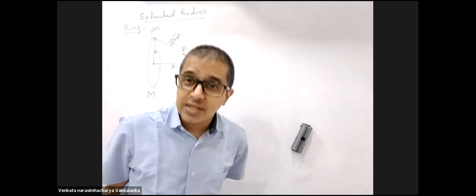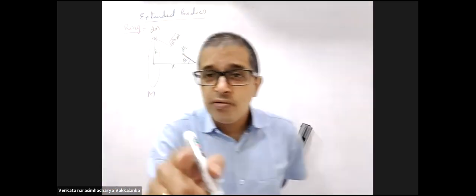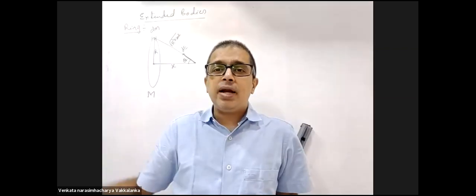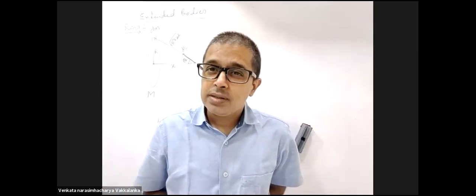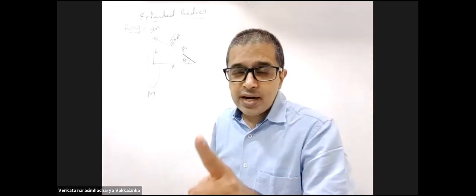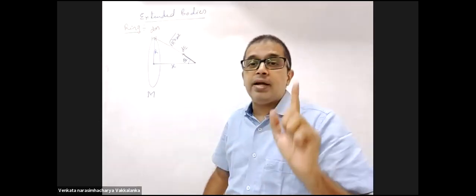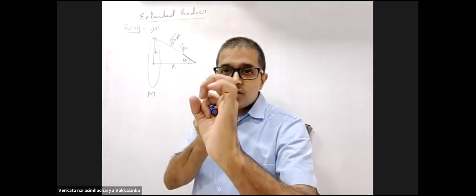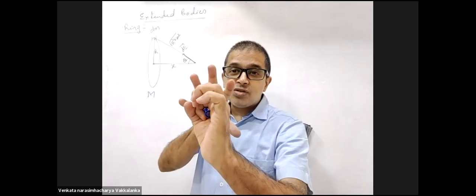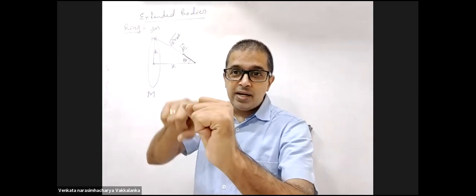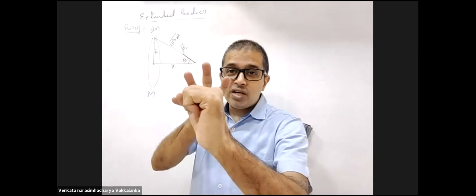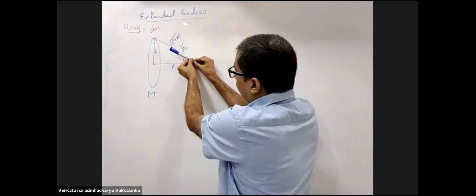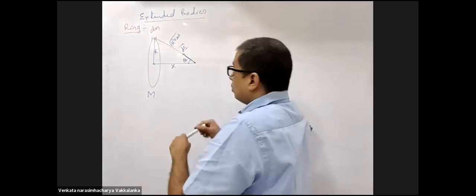Kyun? dE is a vector. Direction is not. Addition of vectors will follow polygon law of addition. You cannot add them directly unless they are in the same direction. dE को अगर directly integrate किया तो that will be the worst blunder ever. dE is a vector quantity. If this is the ring, dE will be like this. If my hand is the ring, dE will be like this at every point. Are you able to visualize? It will be taking the shape of a cone.